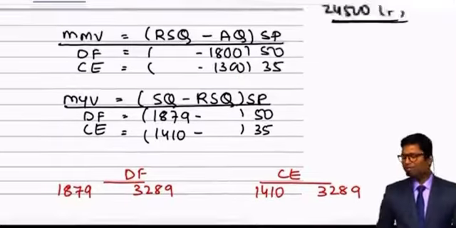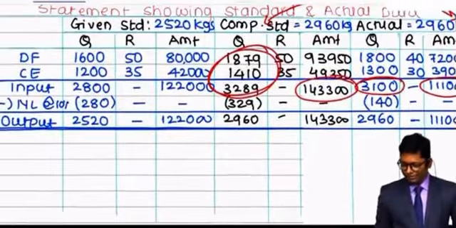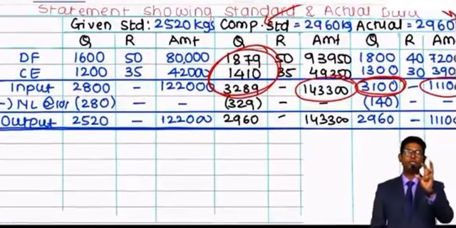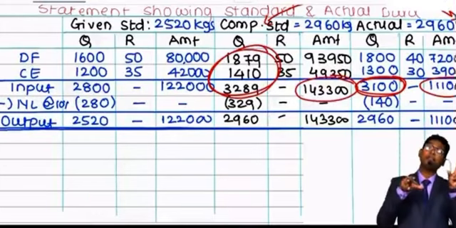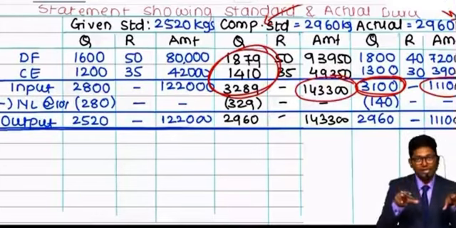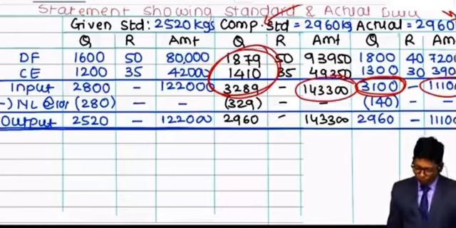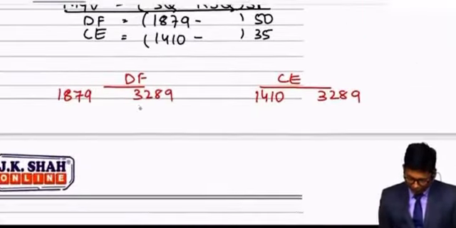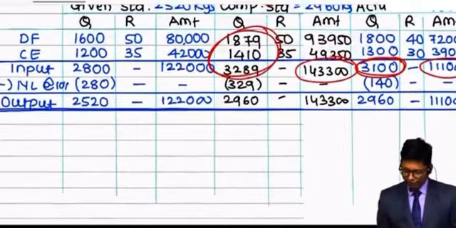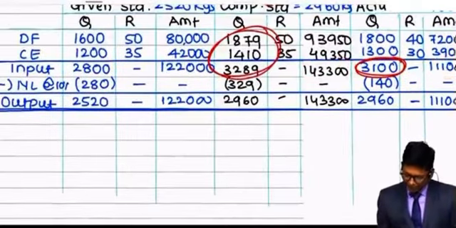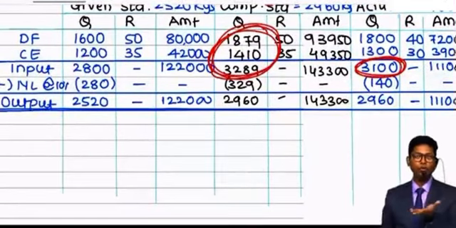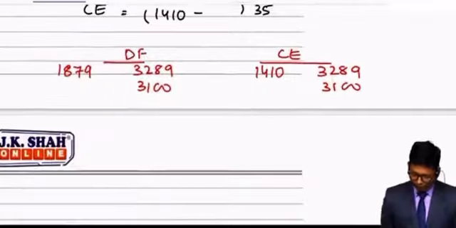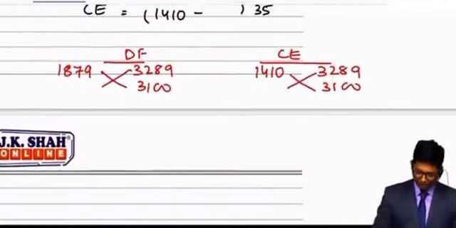Actual input is not 3289. See, actual input is 3100 only. Input which is estimated by the company and input which is actually used by the company, there is a difference. Input has to be same, then only comparison can take place. So to bring the standard input to the actual level of 3100 quantity, sir, from where you are taking the figures? See, I have highlighted it. So first I have taken standard inputs proportion, and then I am bringing that down to the level of actual input. When you cross multiply it, you will be getting the figures.